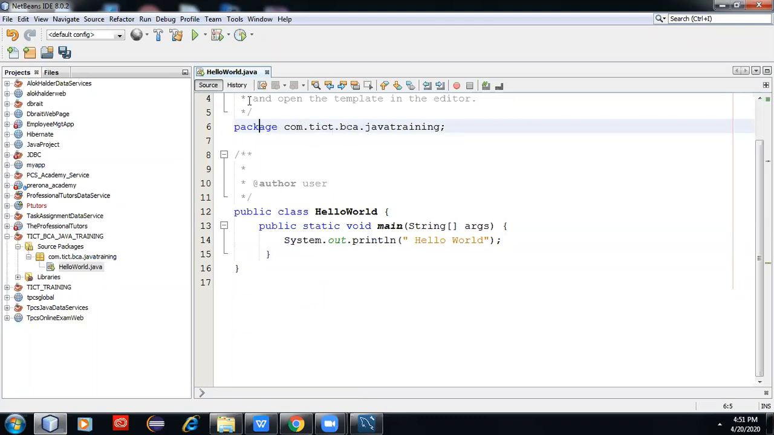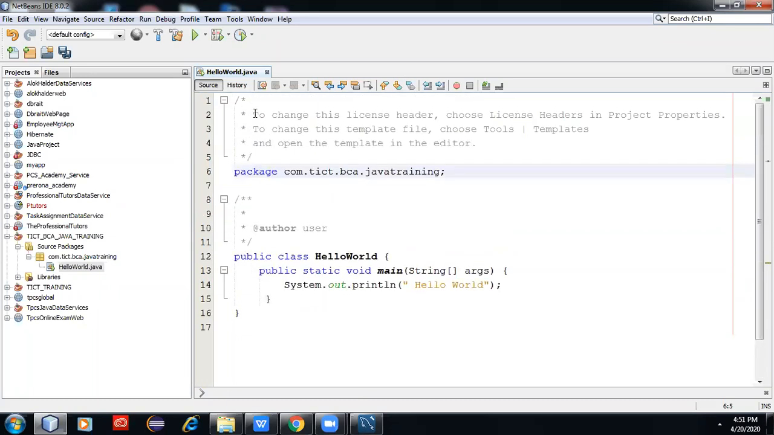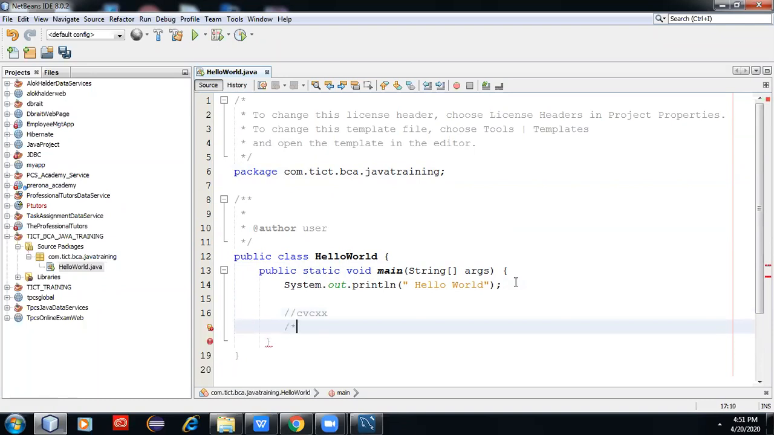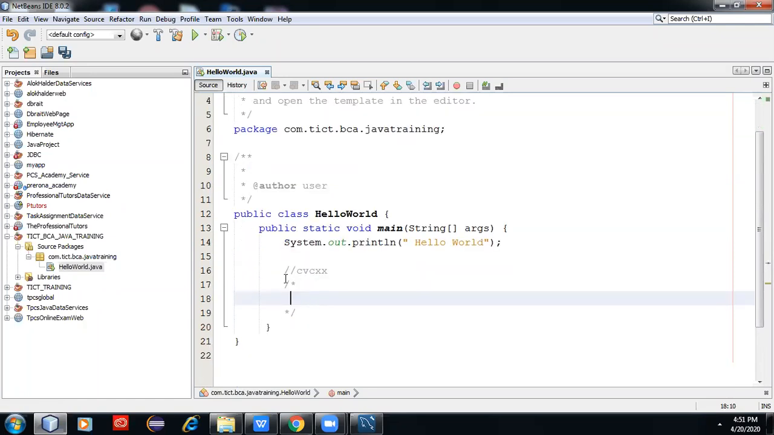Next, when you write the Java program, definitely you will write some comments. In Java, you can write comments in three ways. One is called a single line comment. Another is called a multi-line comment, and there is another one. I cannot remember, but there are three types of comments.